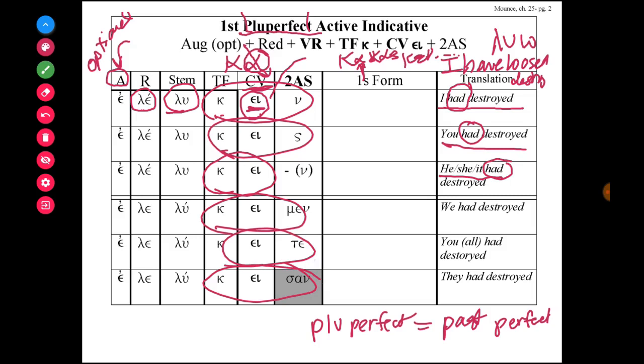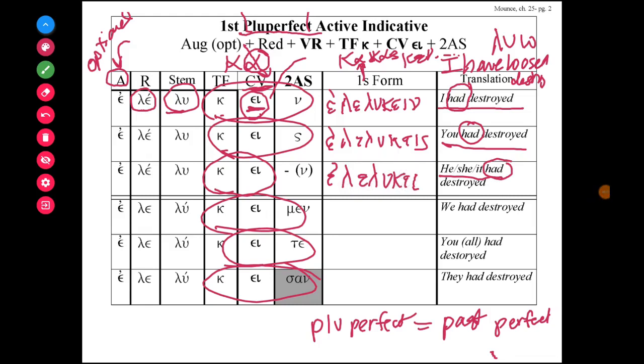And so if I were to write this out, I had destroyed would be lelukein. You had destroyed, lelukeis. He, she, it had destroyed is lelukei.